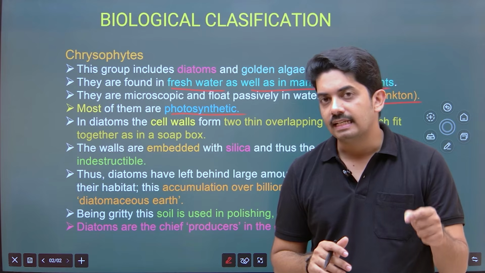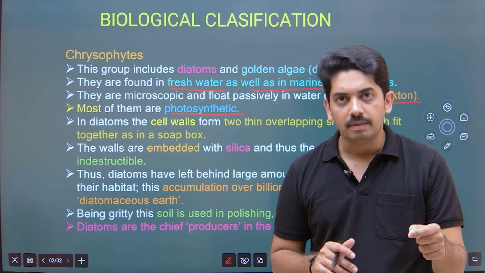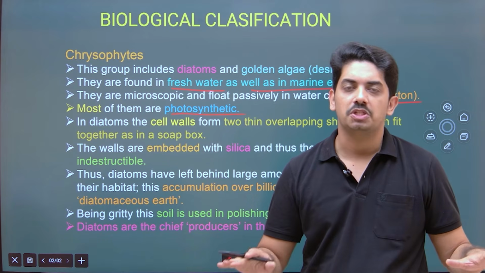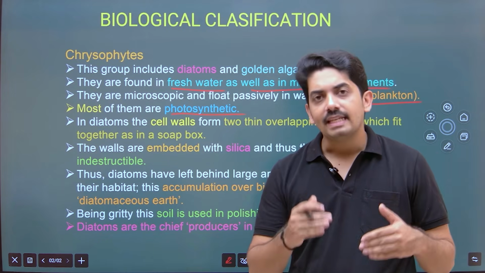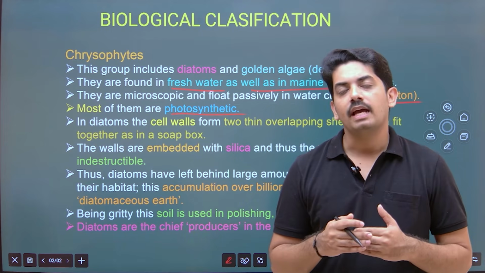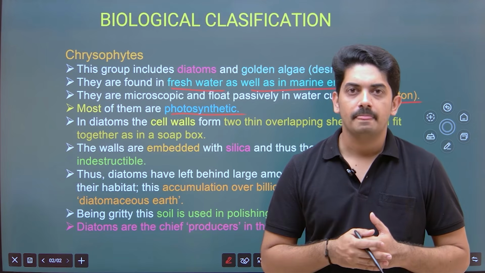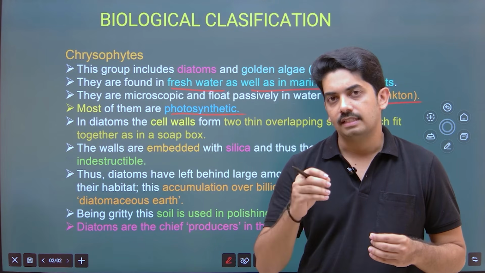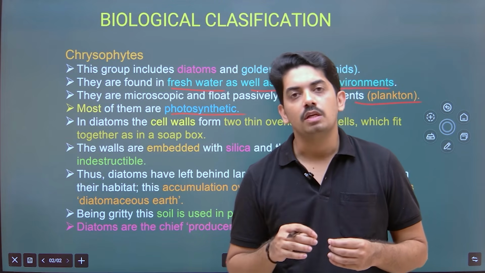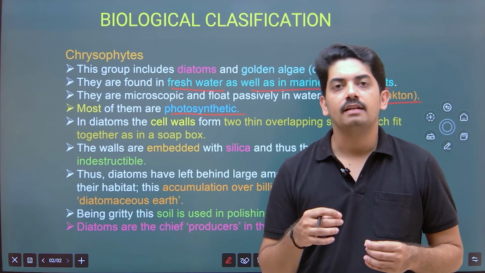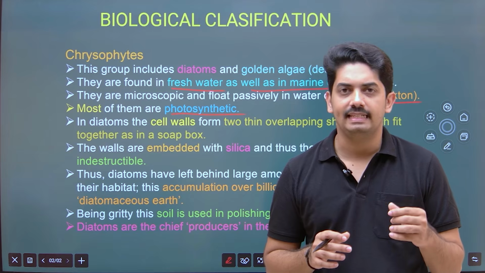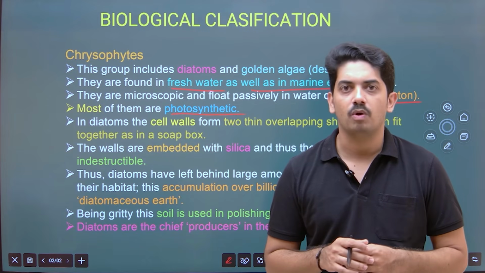Their silica cell wall is indestructible and gets deposited at the bottom of the sea, forming diatomaceous earth. Now, what is the importance of this diatomaceous earth? This can have some economic importance. The silica left behind after the death of diatoms can be used to filter syrups and oils. They are slightly gritty in nature and can also be used as a polish.